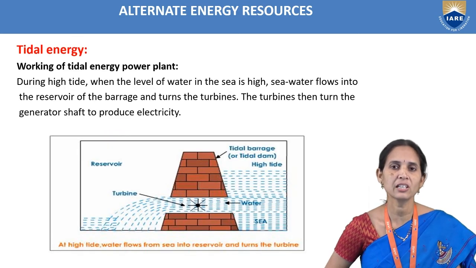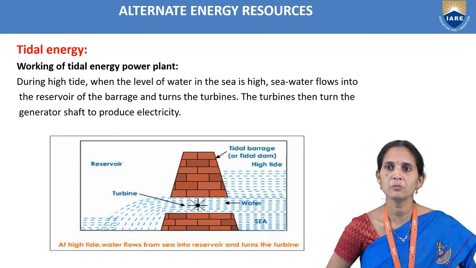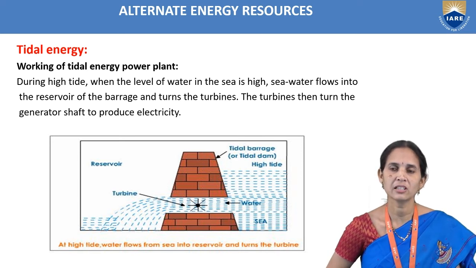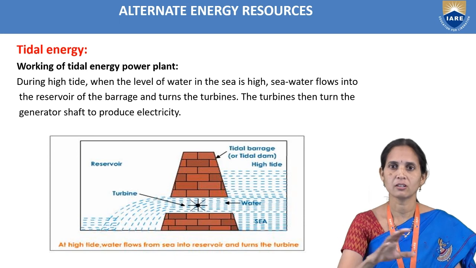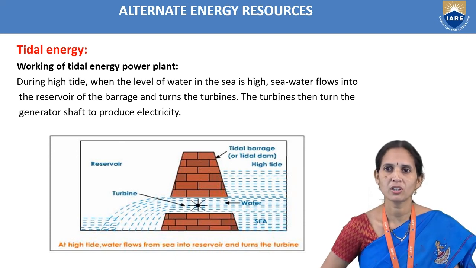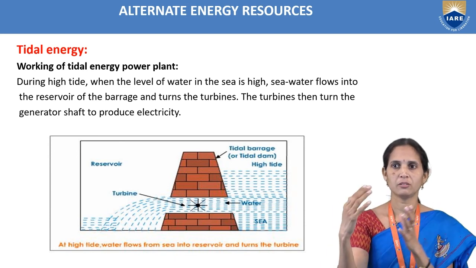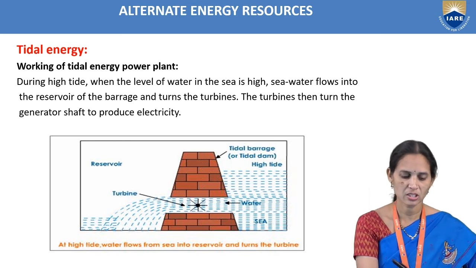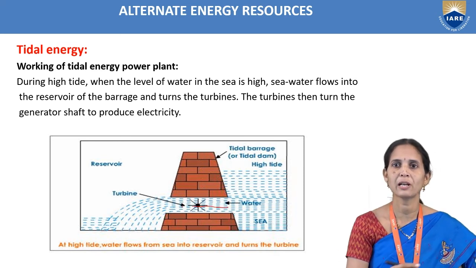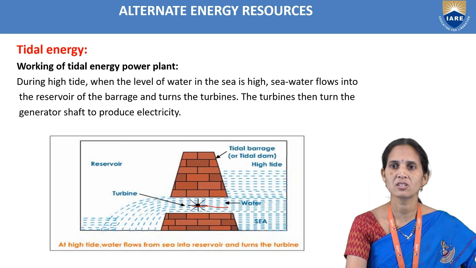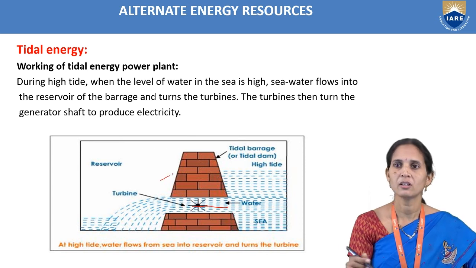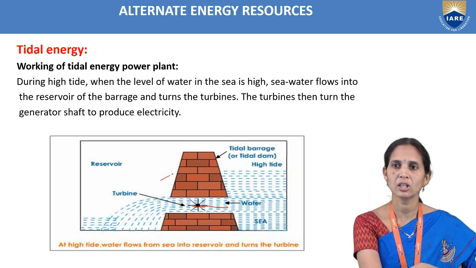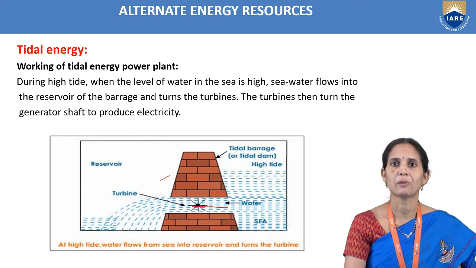So, the working of a tidal energy power plant. We can see in the diagram the tidal barrage or tidal dam constructed near the sea, and here we are collecting water, and the water is flowing to the turbine blades. Near the sea, a reservoir dam is constructed, and through that we pass the water into the turbines.